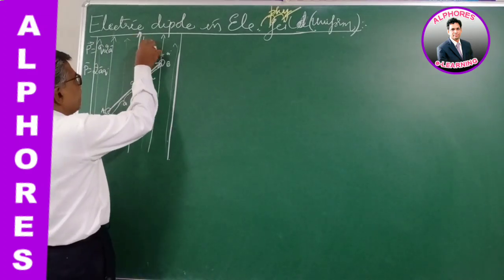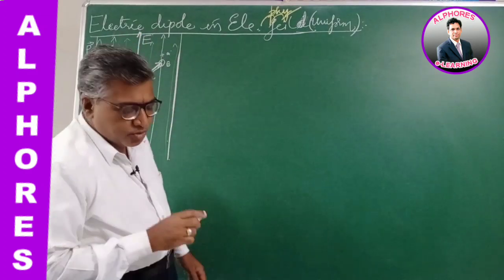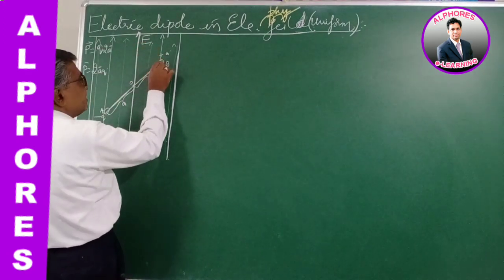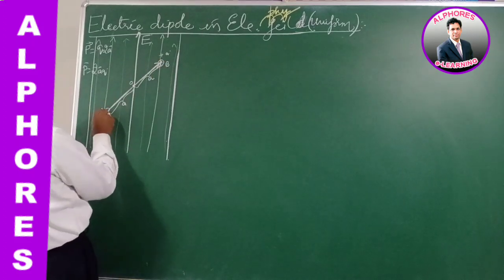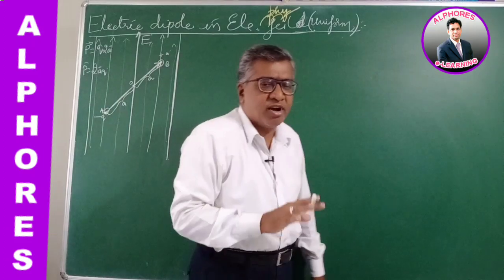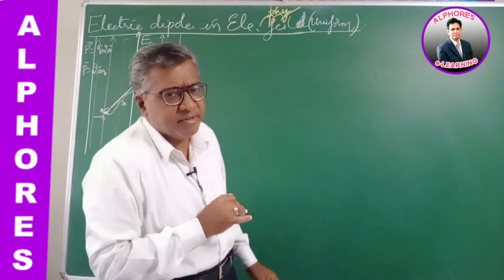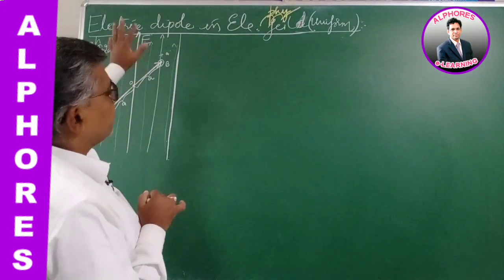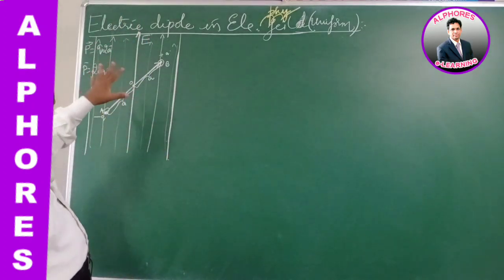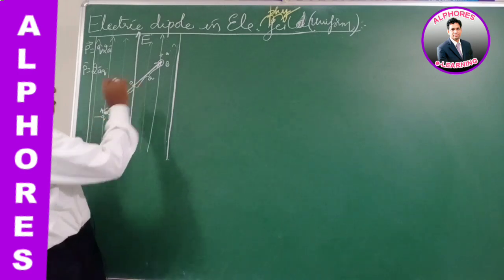Let the strength of the field be E. It is uniform, the same at all the points. The electric field intensity is the same at B as well as at A. At all the points it is the same, constant. A uniform electric field is represented by parallel lines, the lines are parallel like this. So the dipole is suspended in a uniform electric field.